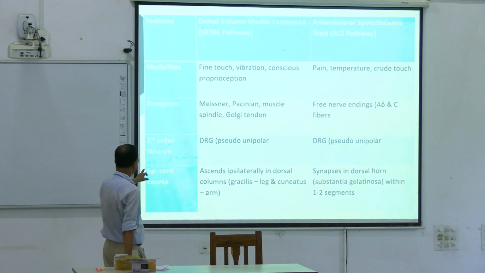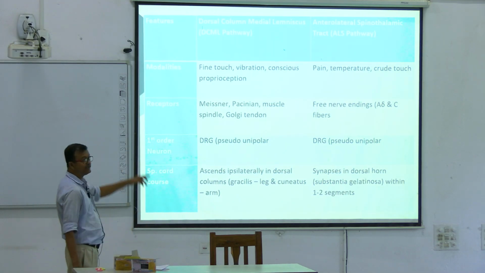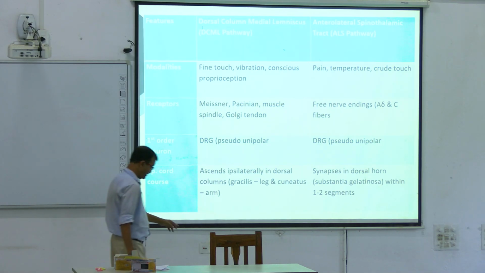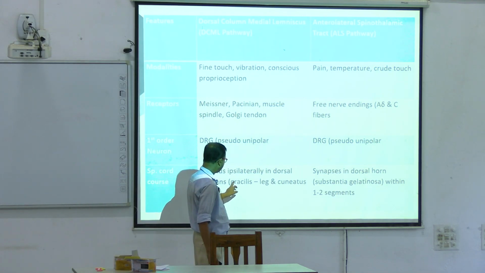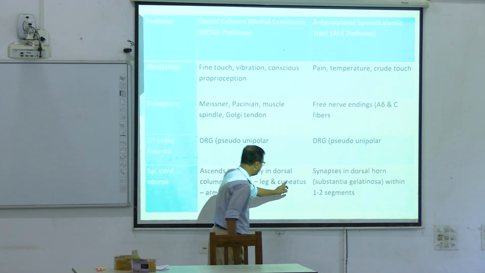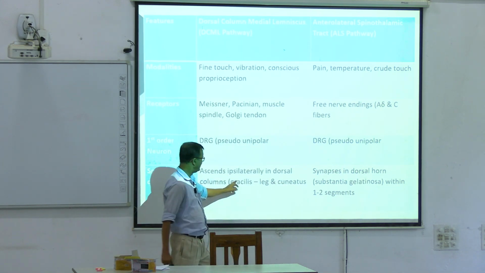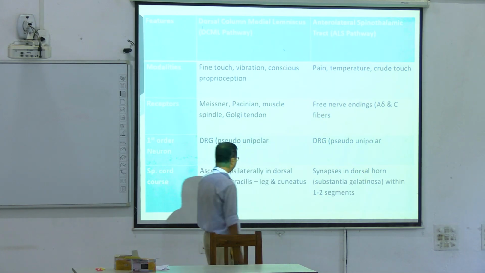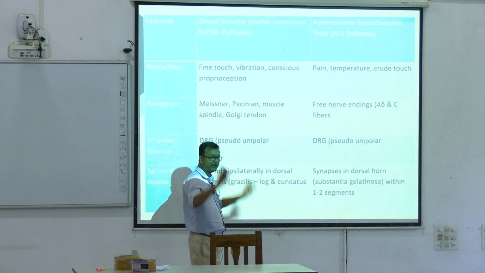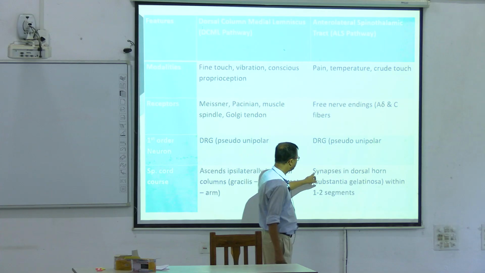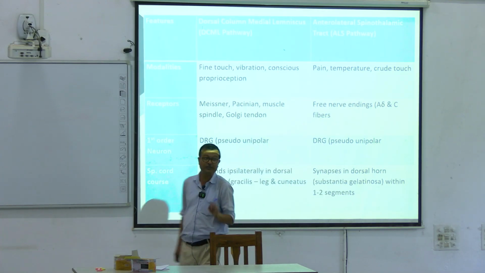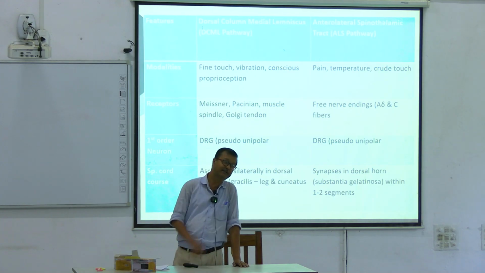So this thing. Next, coming to the spinal cord section. Now DCML ascends ipsilaterally in the dorsal column. Through which column? Fasciculus gracilis and fasciculus cuneatus. Gracilis from the leg side, and cuneatus from the arm, meaning the upper part of the body. These synapse in the dorsal horn, substantia gelatinosa.